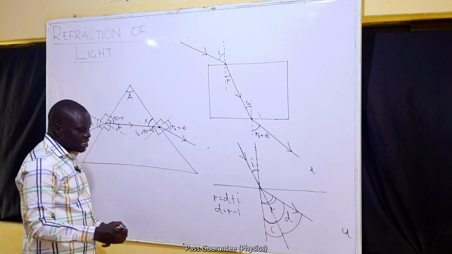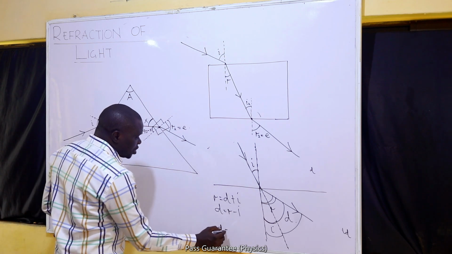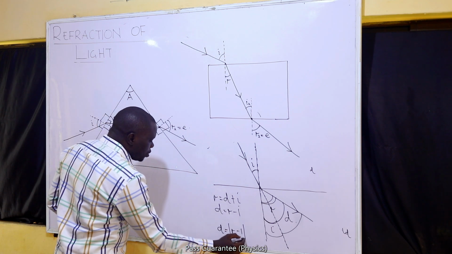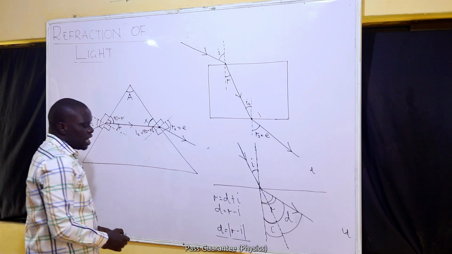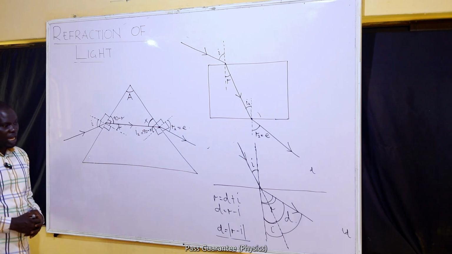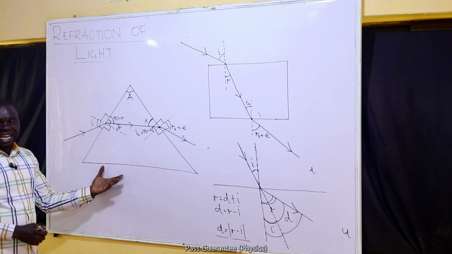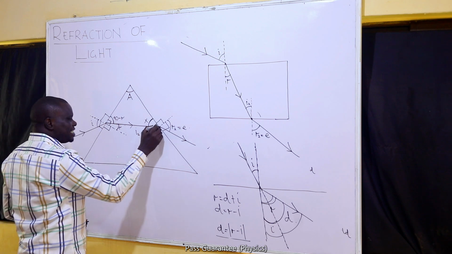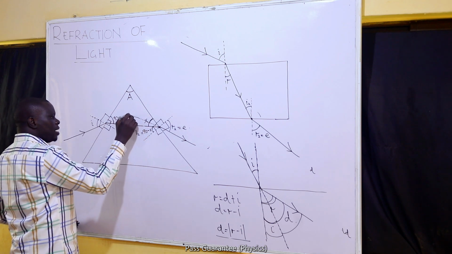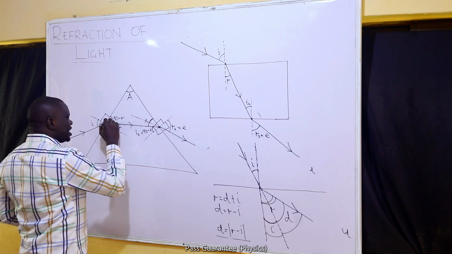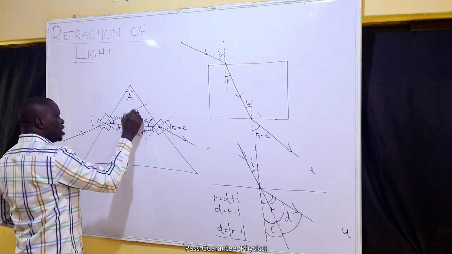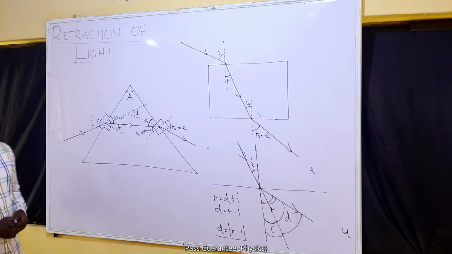If that is the case, I'll just say that to get the deviation in rectangular systems, just do the absolute difference between R and I, and that should be your answer. This is not that direct. To get the deviation here, you have to extend the emergent ray and extend the incident ray. Where the two of them meet, that is where your angle of deviation will be.